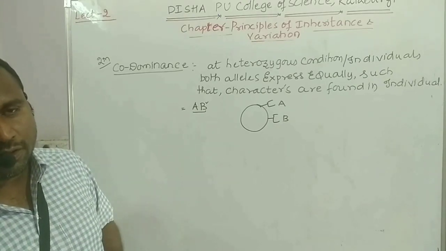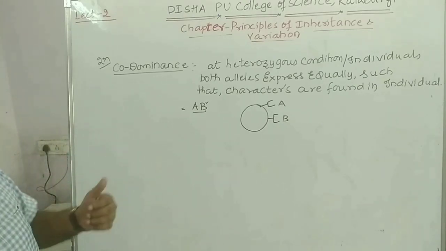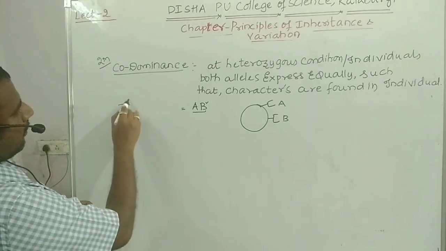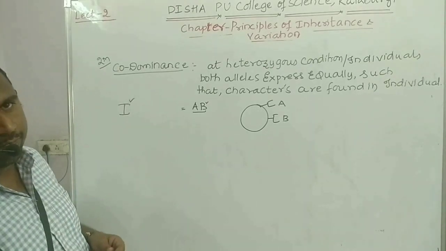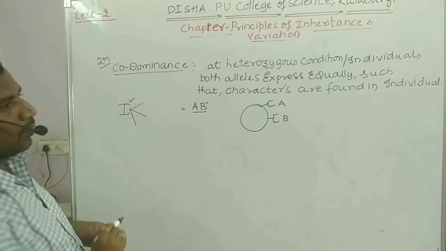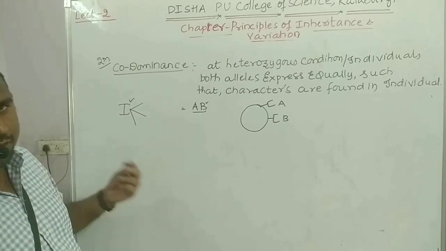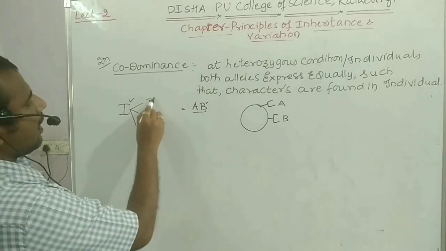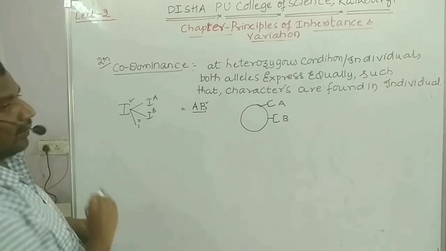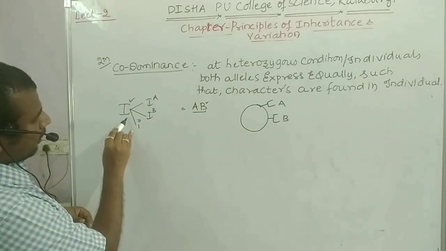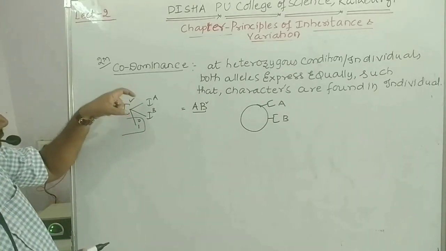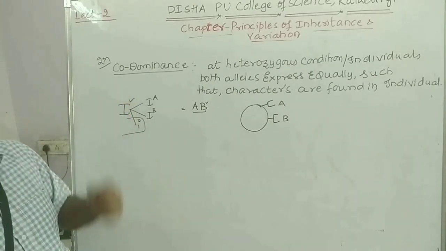Okay. Now, just now I told you that in human blood group the gene is the I gene. This I gene has more than 2 allelic forms, as I said just now: IA, IB as well as small i. Presently you forget about the small i. We concentrate on IA as well as IB.